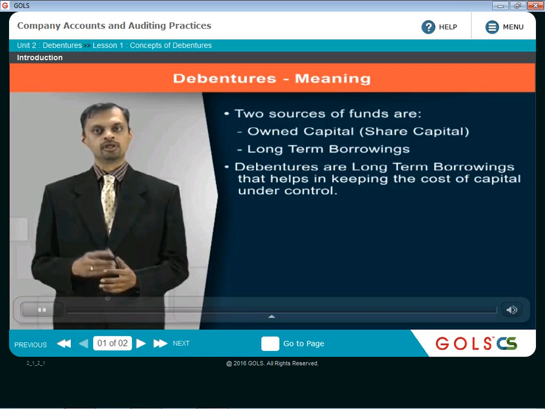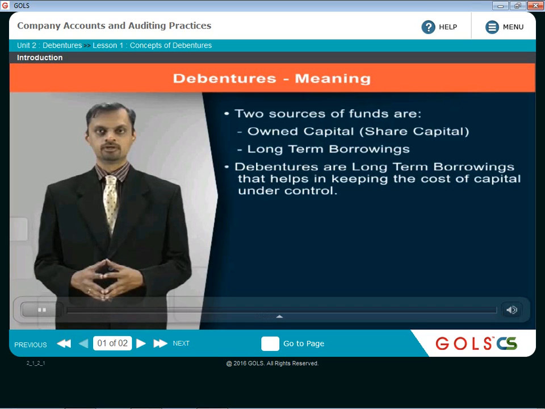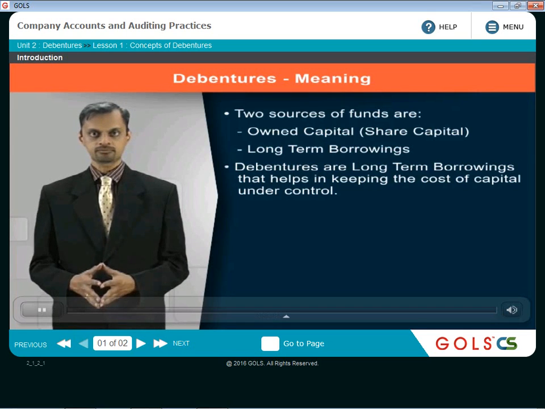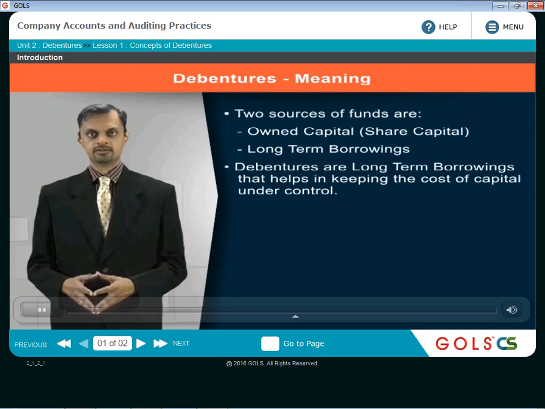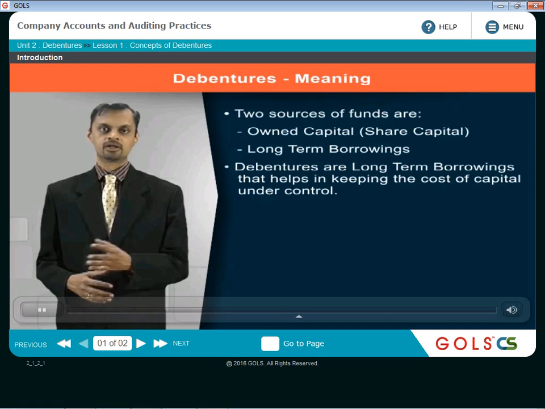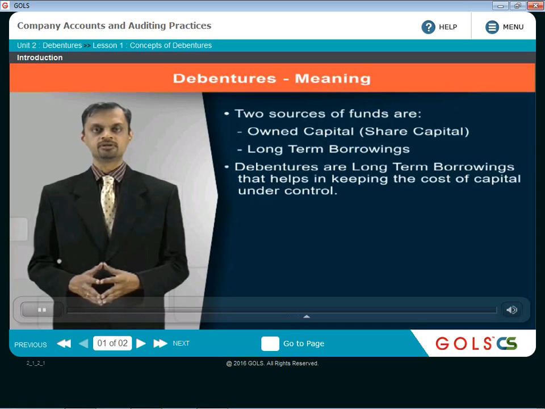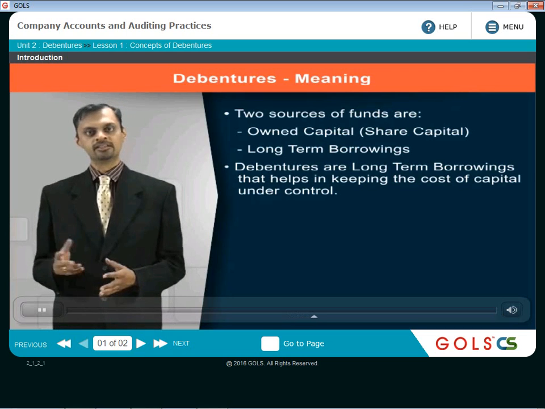Now take an example of a company where it has issued the entire long-term funds in the form of share capital. There the cost of capital will be the highest, whereas if we take another extreme example, the company has everything in the form of debentures, then the cost of capital will be the lowest.